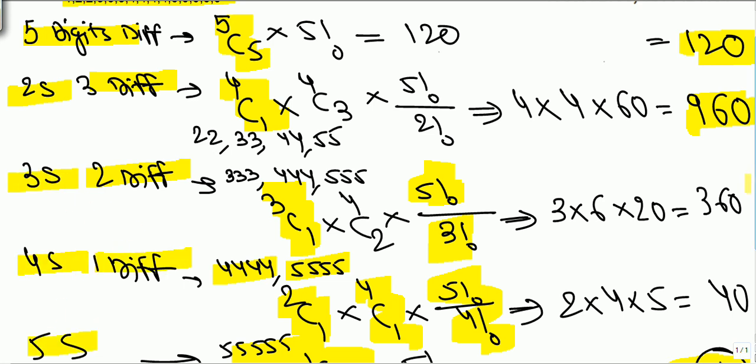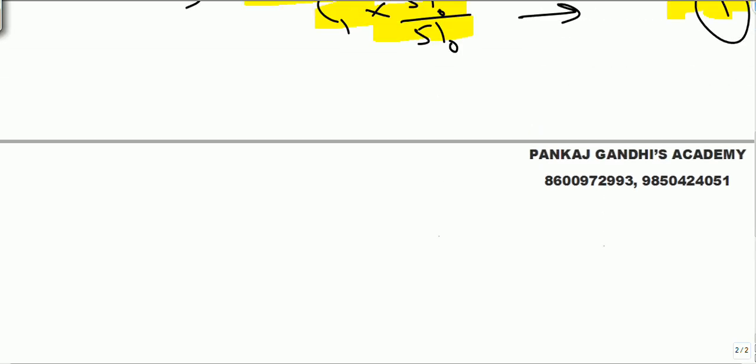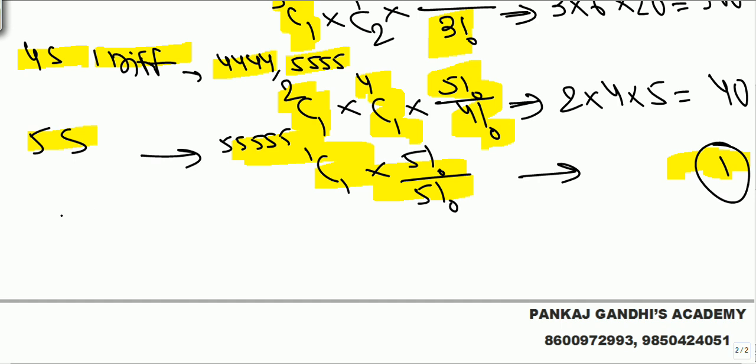Now what all is possible? 3 same and 2 same is possible. 2 cases are left out. Let's say we write it here only. Space permits, I suppose. Now what we can take is 3 same and 2 same, and then we can have 2 same, 2 same and 1 different.